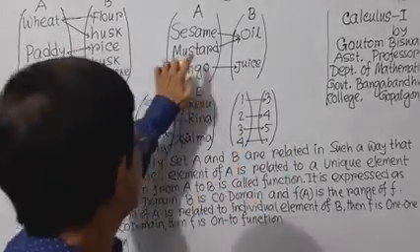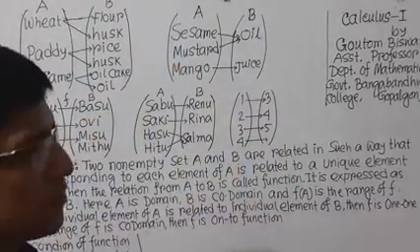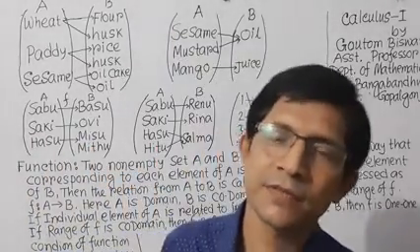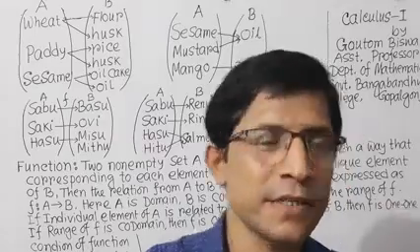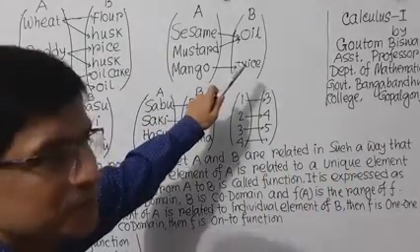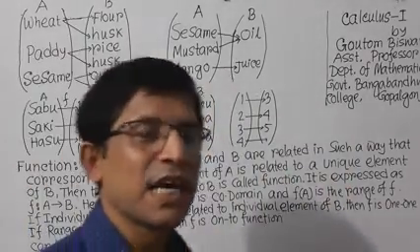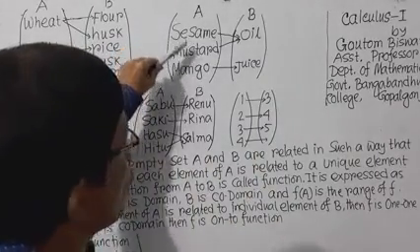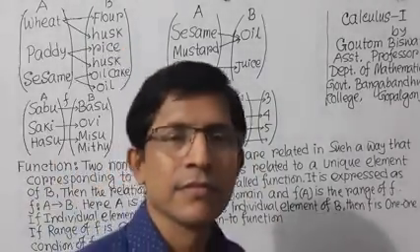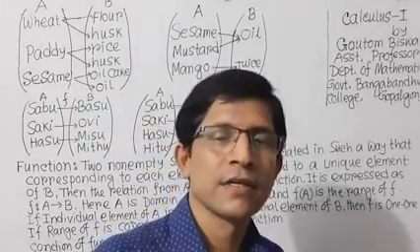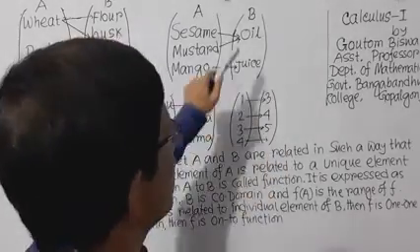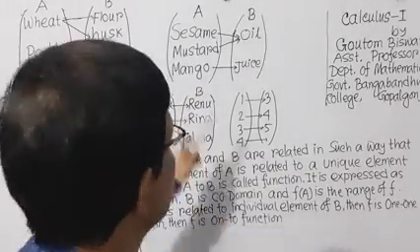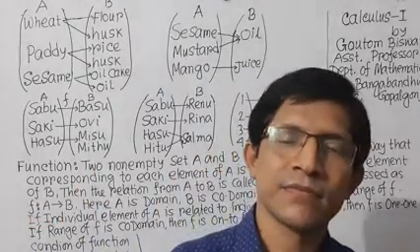In these sets, we can easily see that two non-empty sets A and B are related in such a way that each element of the first set relates with a unique element of the second set.